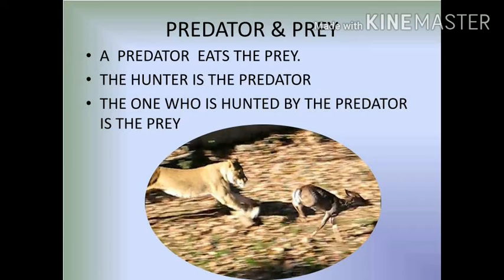Suppose a lion eats a deer. So in this case, the lion is a predator and the deer is a prey. The lion will eat the deer. That's why the lion is a predator and the deer will be killed. Therefore, it is a prey for the lion.